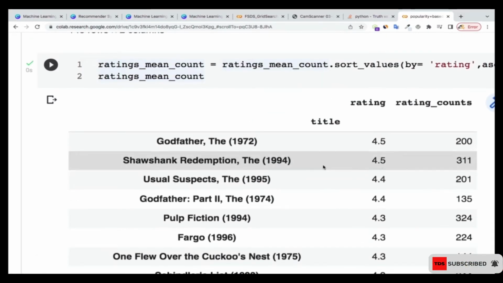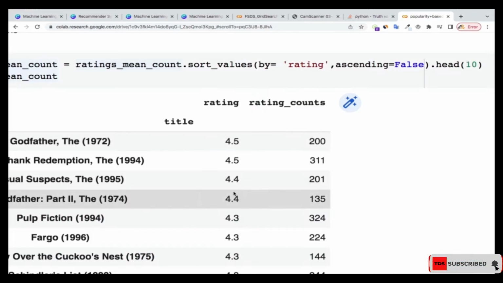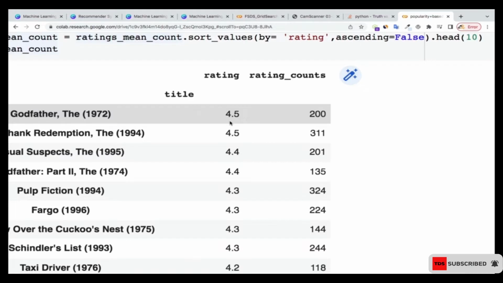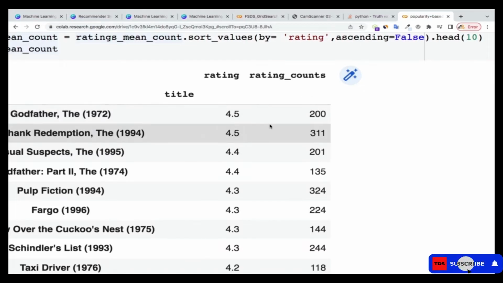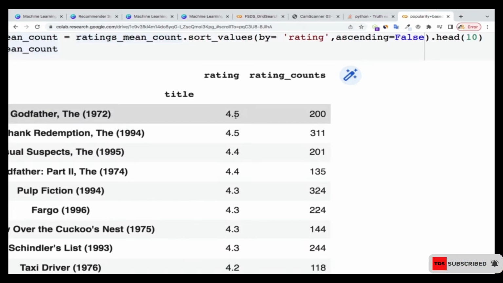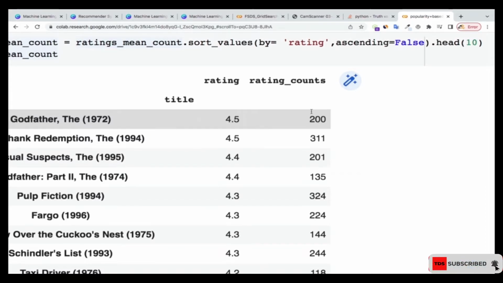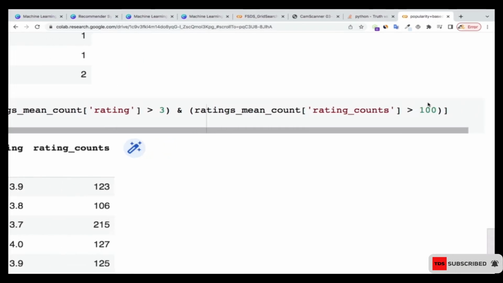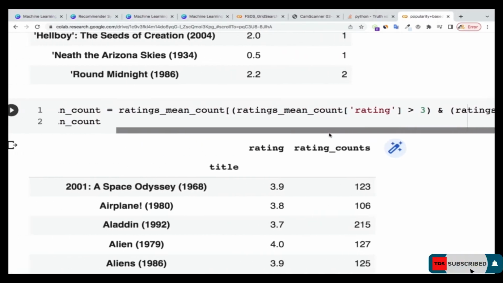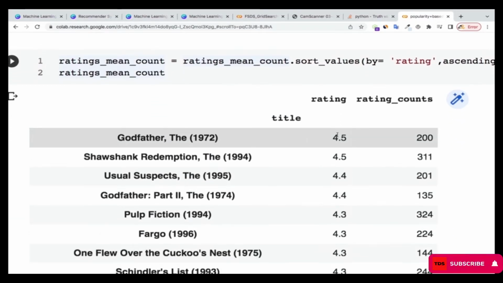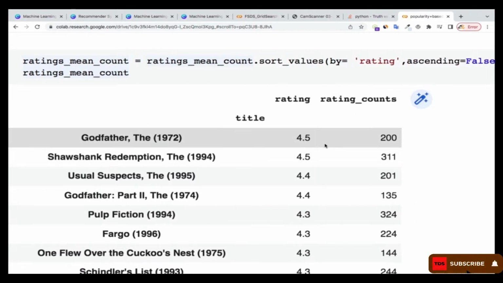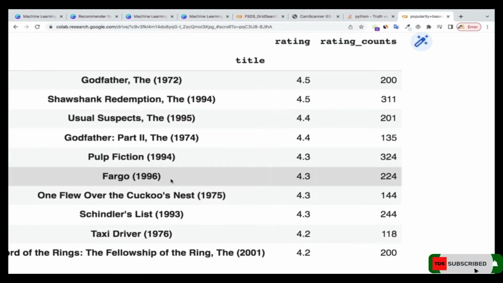Okay, great. So you can see that now I have 4.5 ratings, 4.5 ratings, 4.5 ratings. The 5 ratings are not coming here because the number of people who have rated movies 5-star is not up to 200. Unless maybe you want to reduce your criteria over here so that you have that one. But you can see over here for those that are having their ratings greater than 3 and also their count is more than 100, these are the movies that we have.